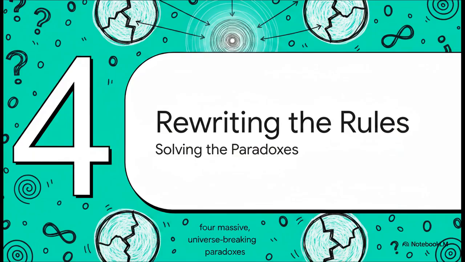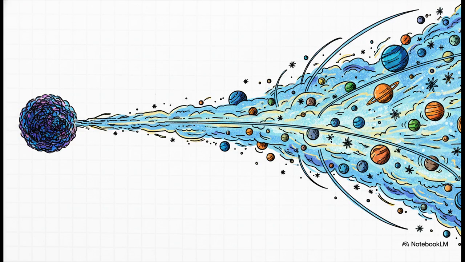Part 4. Rewriting the rules. So the crucial point is, what happens when we take this new philosophical tool, this monad of minimal presence, and apply it back to those massive universe-breaking paradoxes we talked about at the start? Well, first, we solve the creation problem. The age-old paradox of creation ex nihilo, something coming from absolute nothing, it just completely dissolves. If zero is actually minimal presence, then the Big Bang wasn't a magical transition from a void into matter. It was simply a shift in presence, from a highly contracted potential state to the expanded cosmos we see today. There was literally never nothing.